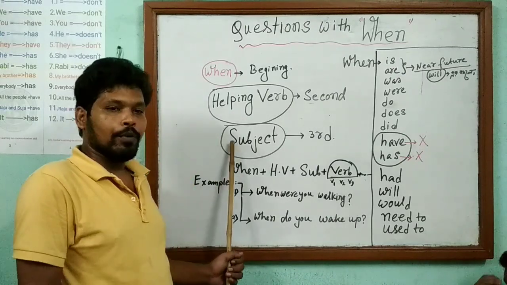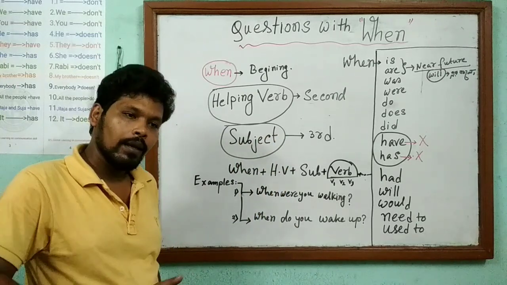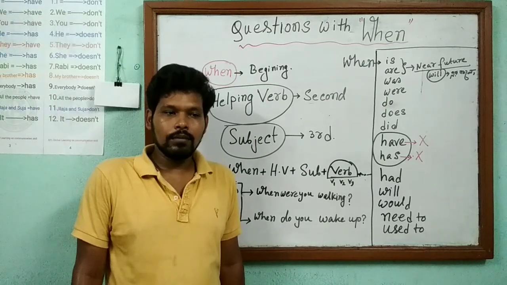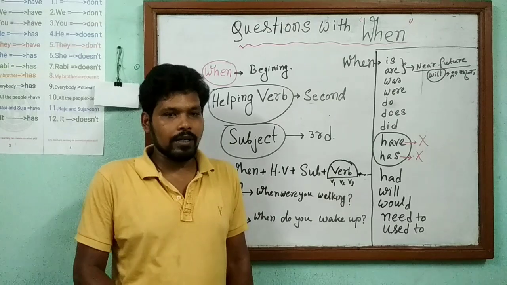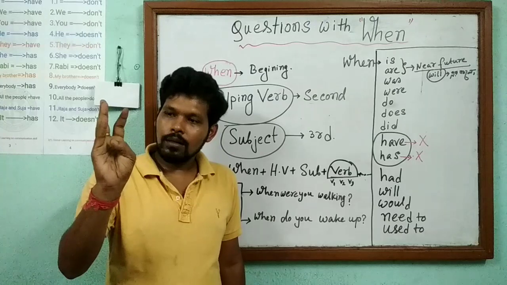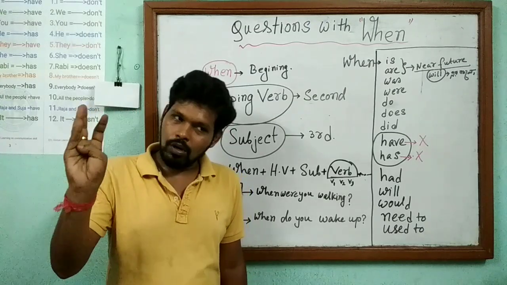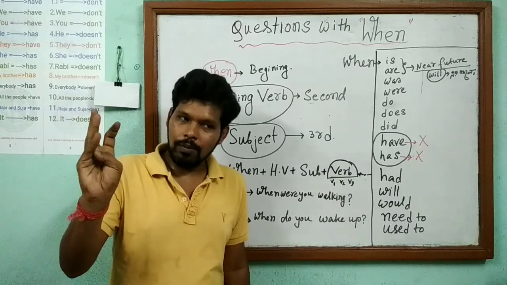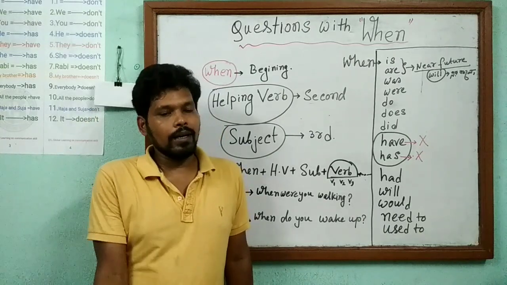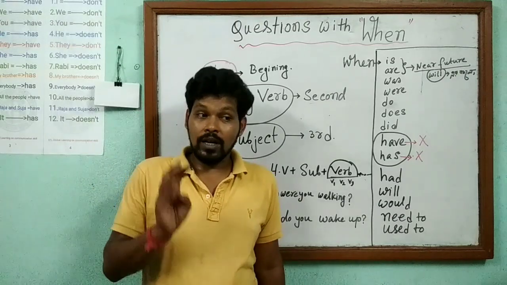And in the third position we have to use a subject. The subject can be any subject: you, he, she, they, Ram. First person, second person, third person, singular and plural. But a very interesting matter: when we ask questions to people, naturally we don't use first person.